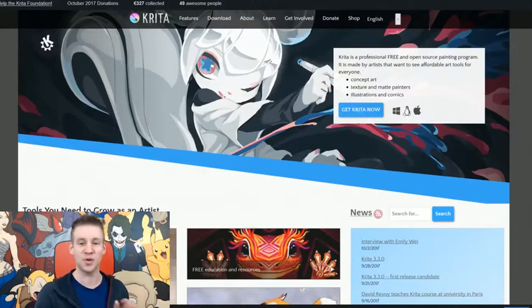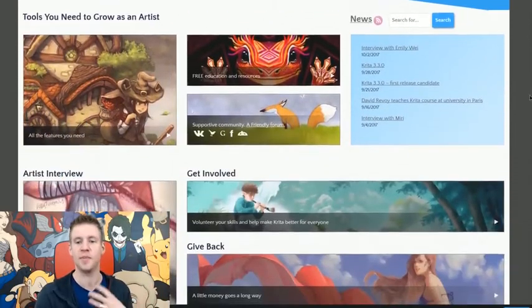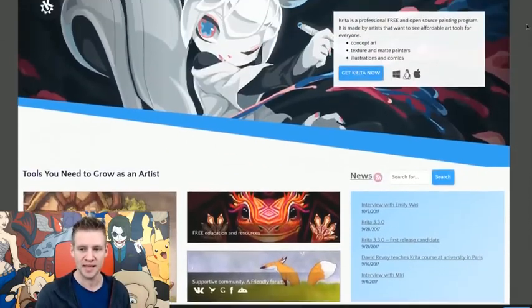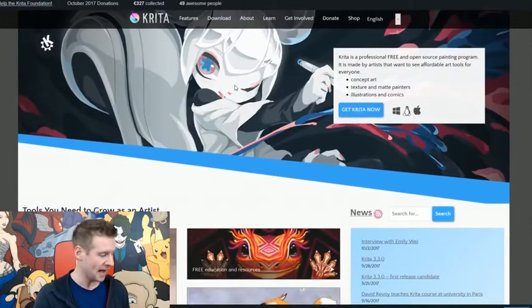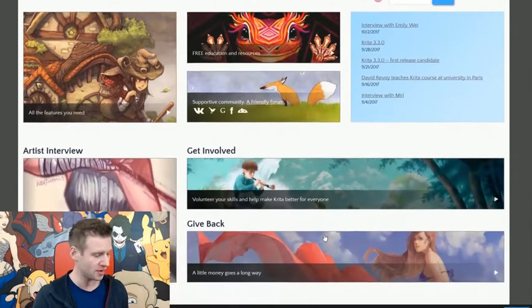So next we have Krita. This is one that a lot of people have suggested I try or asked for my recommendations or thoughts on. So I'm going to dive into this one today. This one is completely free, and it looks like if this stuff has been created in it, it looks really cool. So let's give it a go.